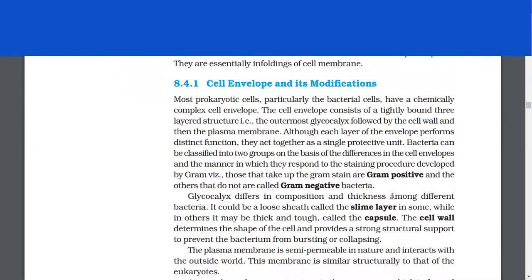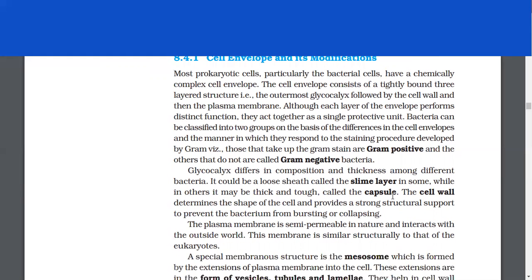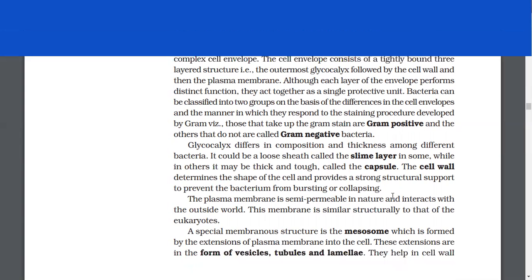Most prokaryotic cells, particularly the bacterial cells, have a chemically complex cell envelope. The cell envelope consists of a tightly bound three-layered structure, that is, the outermost glycocalyx, followed by the cell wall, and then the plasma membrane. Although each layer of the envelope performs distinct function, they act together as a single protective unit. Bacteria can be classified into two groups on the basis of the differences in the cell envelopes and the manner in which they respond to the staining procedure developed by Gram, viz. those that take up the Gram stain are Gram-positive and the others that do not are called Gram-negative bacteria.